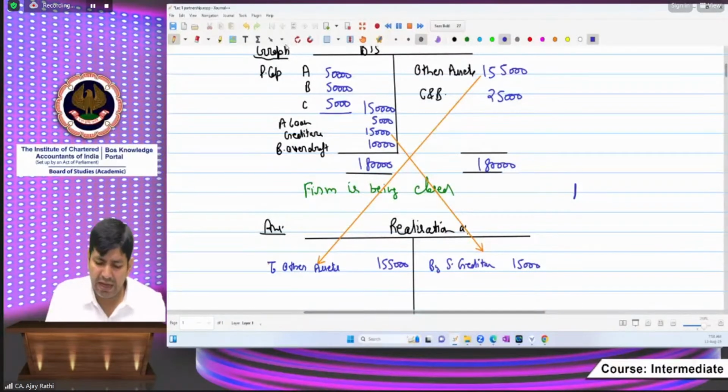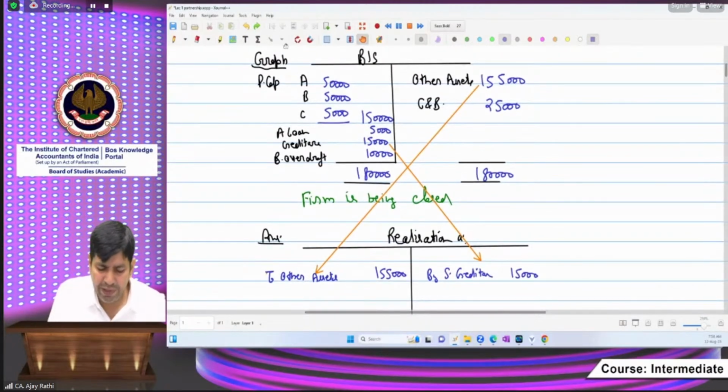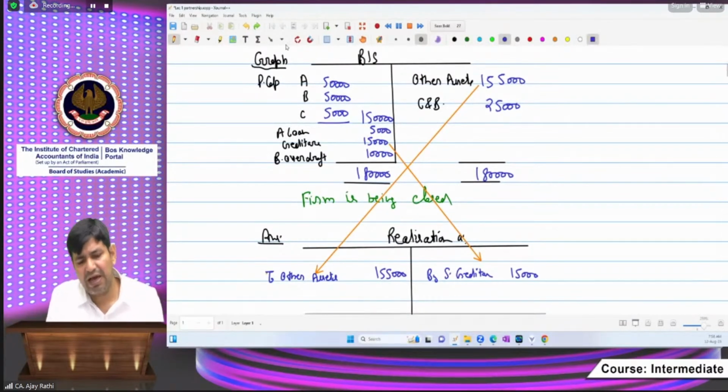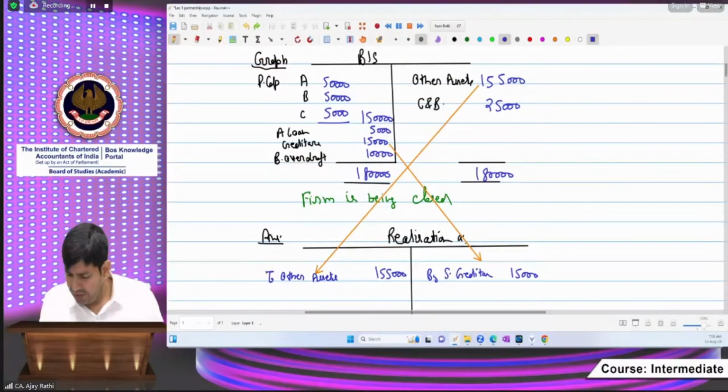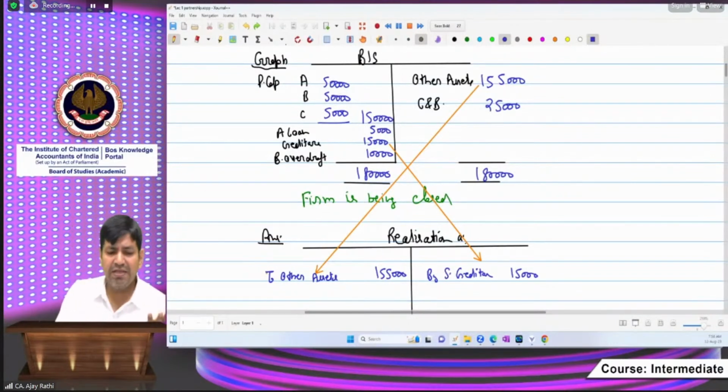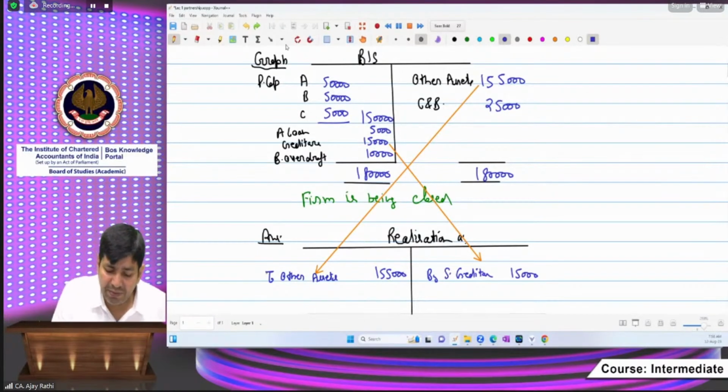Next one. Okay beta, in the other assets you will have different assets. Debtors are covered in the other assets. Harish, don't worry, we will take it in the next example, but please conclude this example first. In the other assets there are debtors, stock, furniture, building, plant and machinery, investment, all these things. So beta, in step number one, you have transferred the book value.